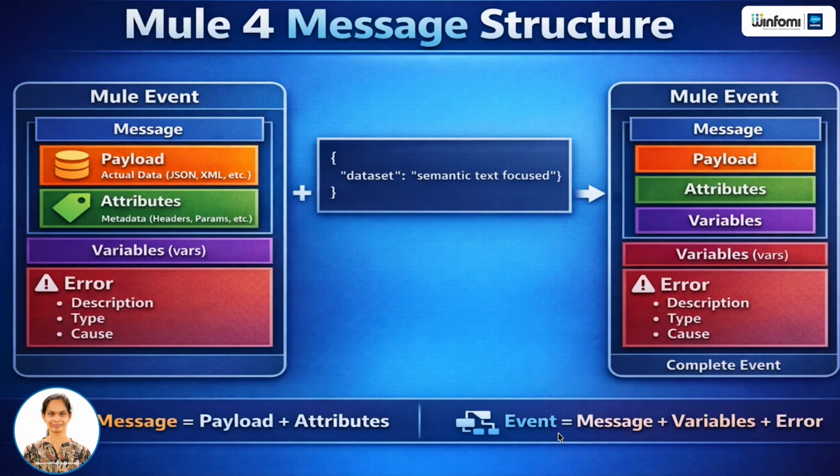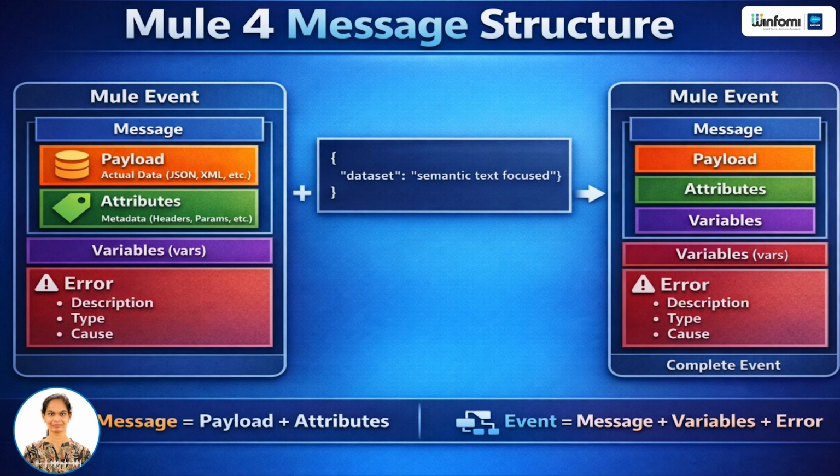So now let's understand what is the Mule event message structure. In Mule 4, everything that flows inside your application is called an event. But what exactly is inside this event? Let's understand it in a simple way. As you can see in the diagram, the outer box represents the Mule event, and a Mule event mainly contains three parts: message, variables, and error information.